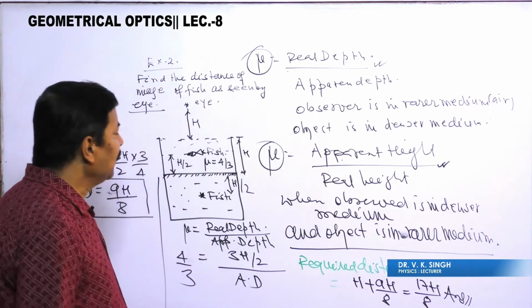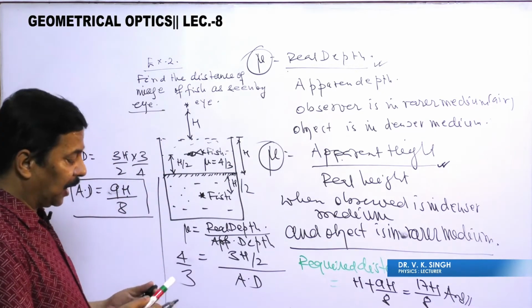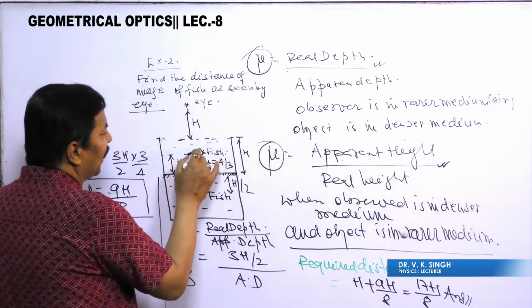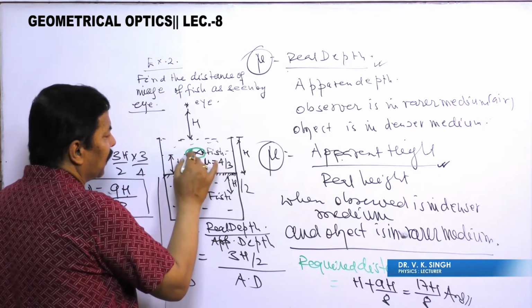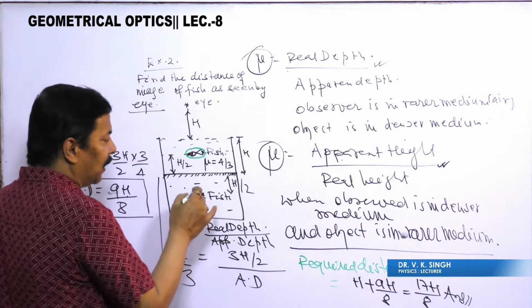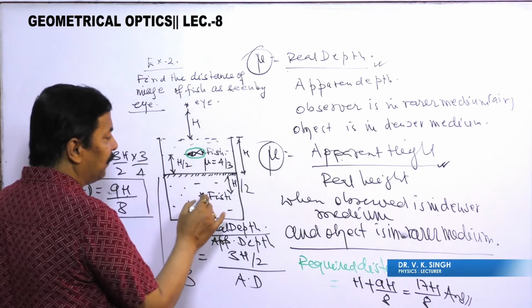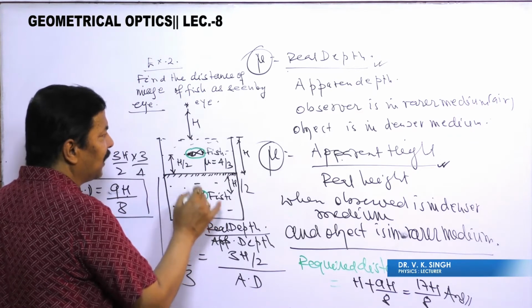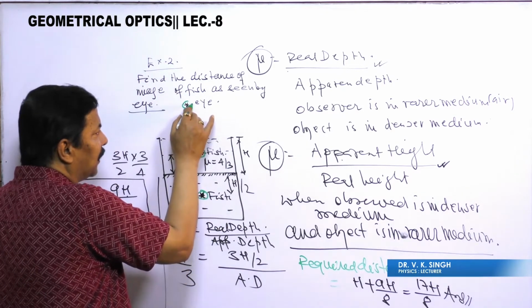This is the thing that you have to understand. Here you should understand very carefully that in the first case, here is the fish, and when it replicates itself, the fish is here, the image, and this image is observed by the eye here.